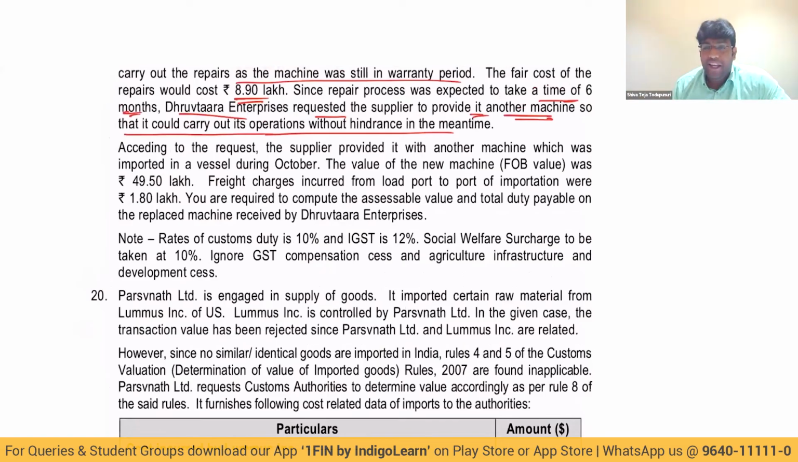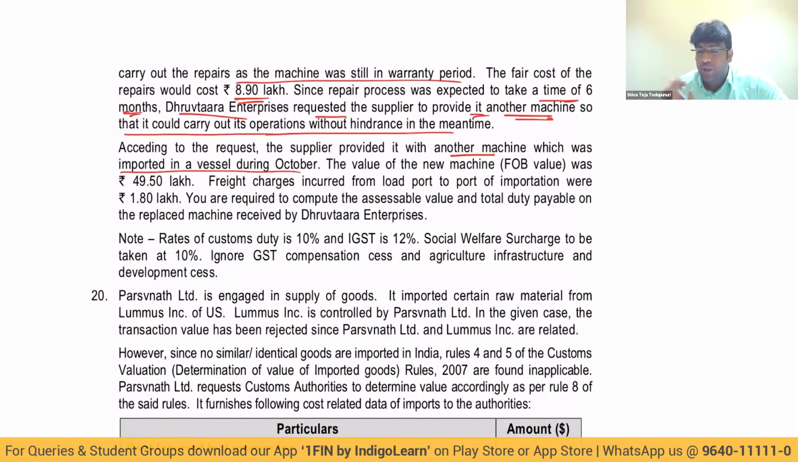Generally, if goods are exported for repairs and then re-imported, duty will not be levied on full value, but only on the fair cost of repairs, plus insurance and freight, both ways. But in this case, we are getting a new machine. There is an important condition that imported goods and exported goods must remain the same. But here we are getting another machine. Value of new machine was 49.5 lakhs. Freight charge from load port to importation is 1.8. You are required to compute assessable value and duty payable. Customs duty rate is 10%, IGST 12%, social welfare surcharge 10%.